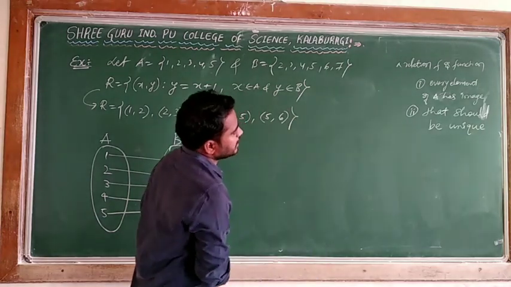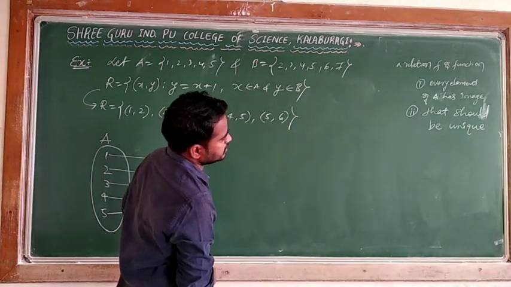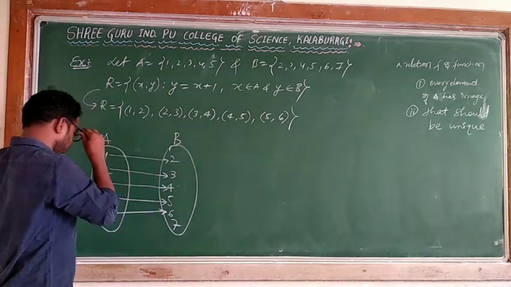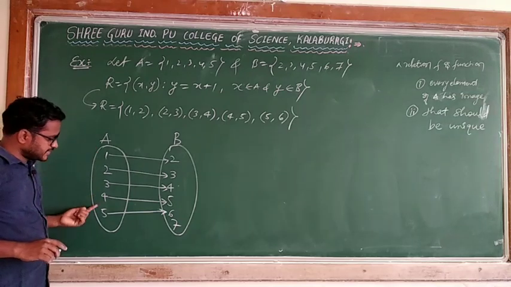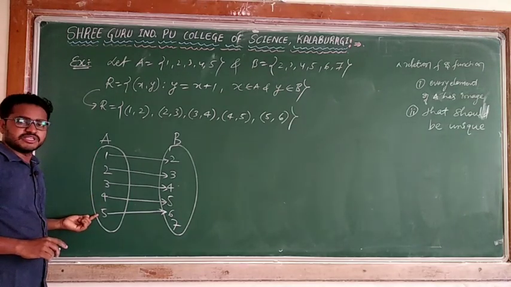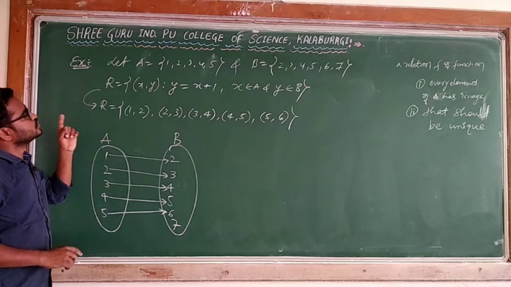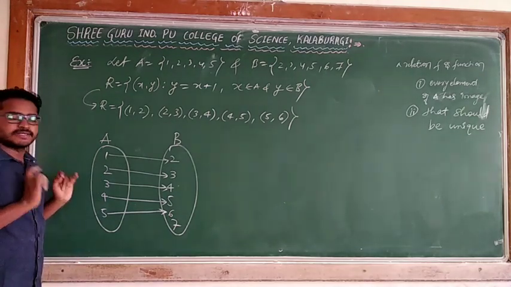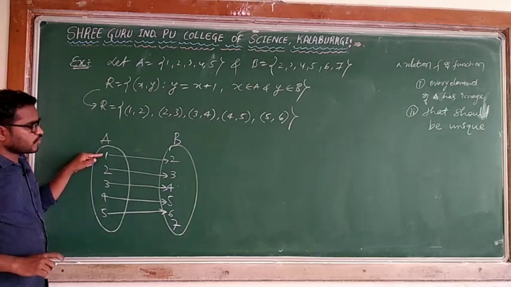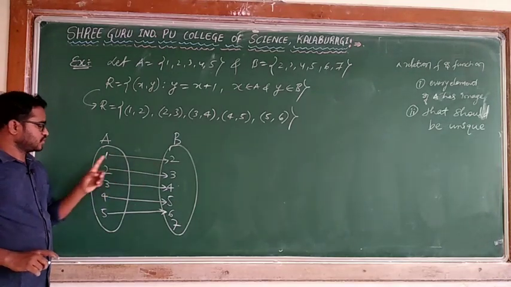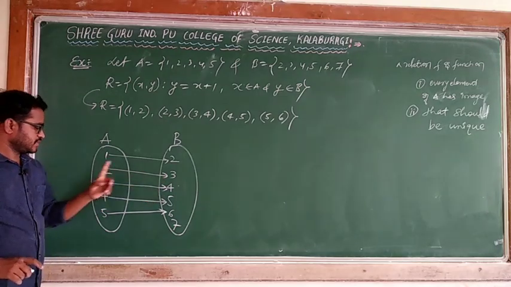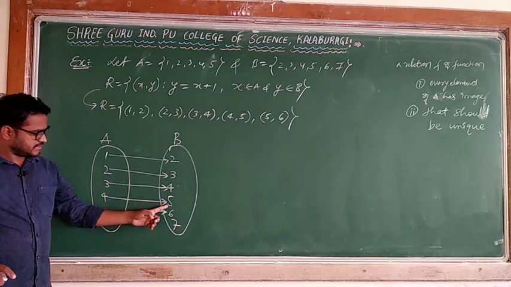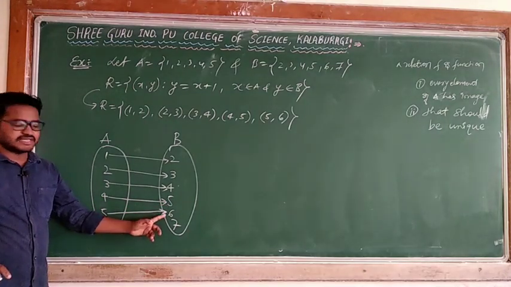Every element of A has an image, and that image should be unique. Now, can I say every element of this set A has an image? Yes. Set A has 1, 2, 3, 4, 5. Does 1 have an image? Yes. 2 has an image? Yes. 3 has an image? Yes. 4 has an image? Yes. 5 has an image? Yes.